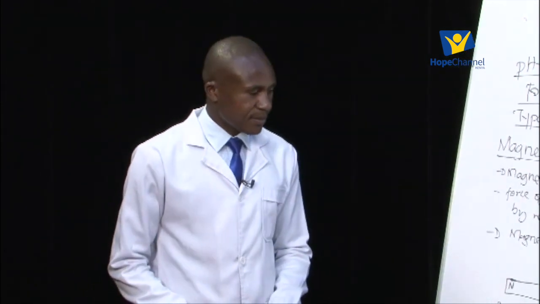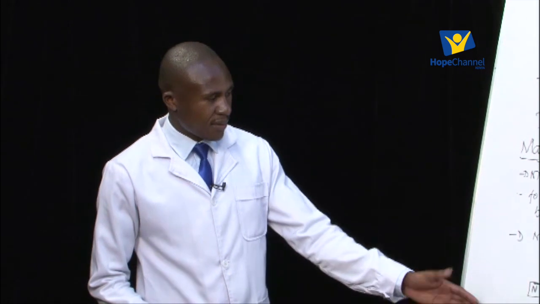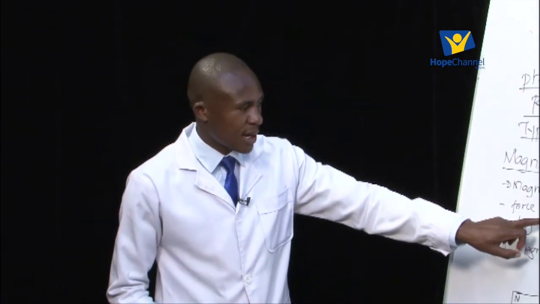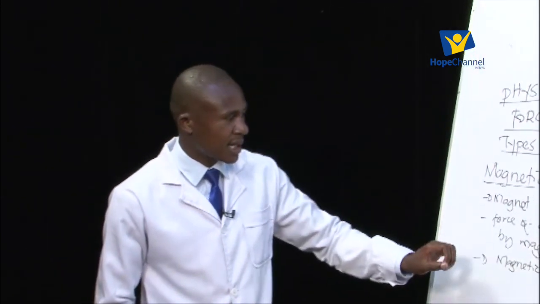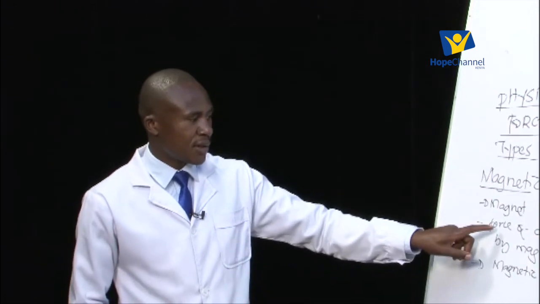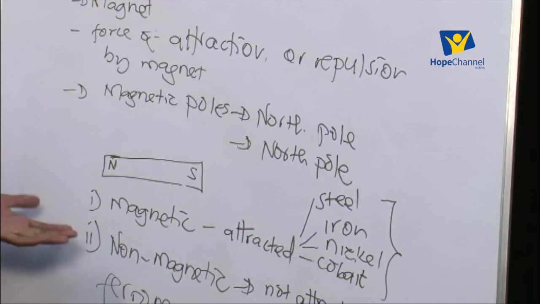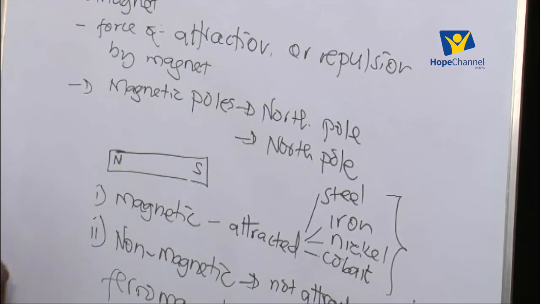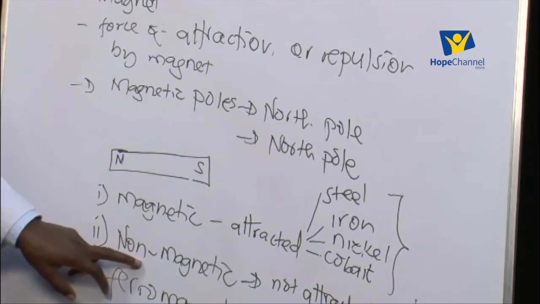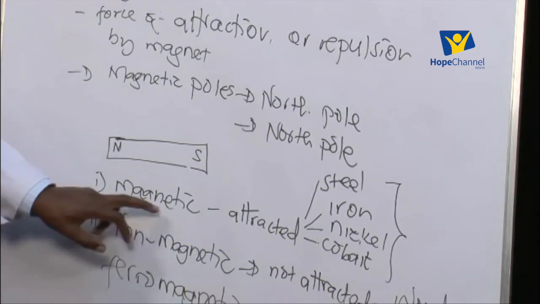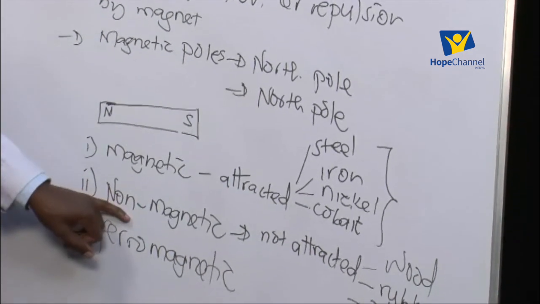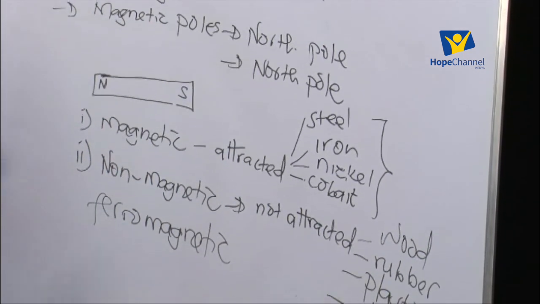Now, that is to do with the force of attraction, the first part of the magnetic force. So remember, we said magnetic force is the force of attraction or repulsion by a magnet, and we can classify materials into two, either magnetic or non-magnetic. What have we said? Magnetic are attracted, non-magnetic are not, so they are just there.